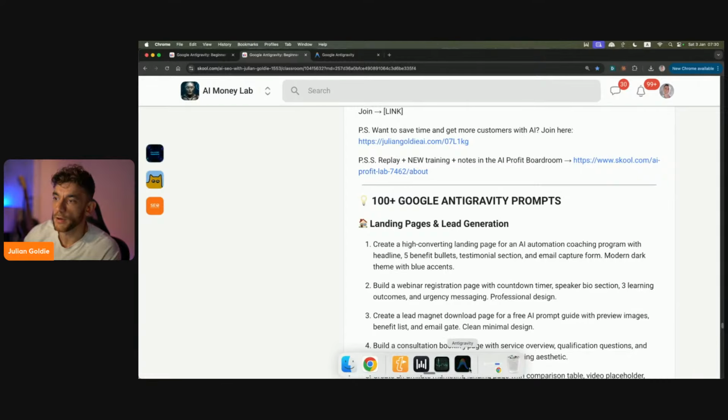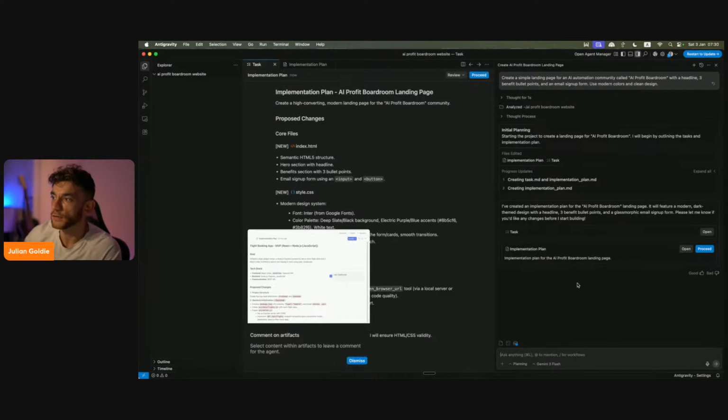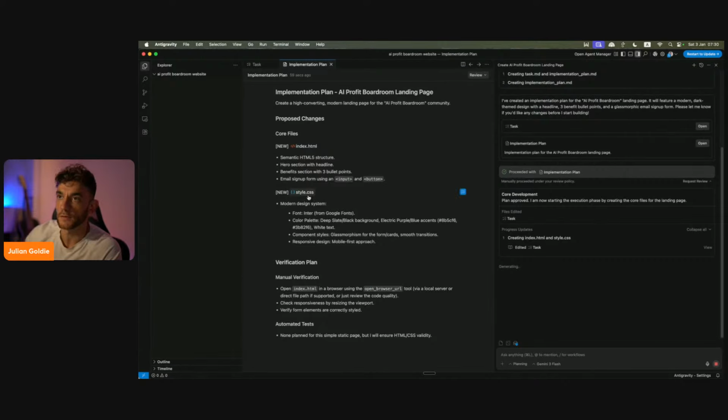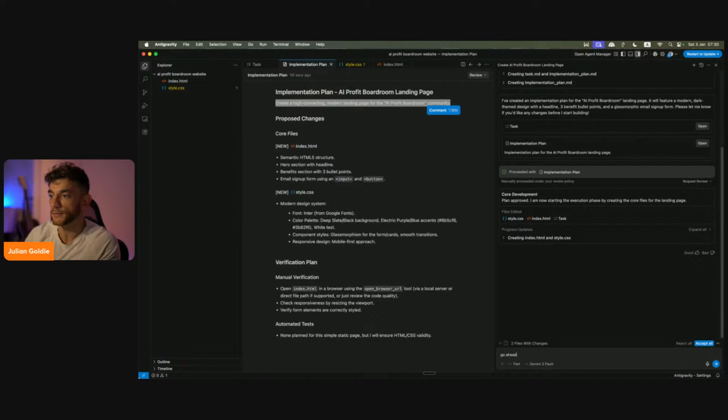So if we go back to anti-gravity now, that's beginning to build out the implementation plan, as you can see. And if you're wondering what the implementation plan is, here we go, right? Just going to X off that. So let's dismiss this. And then you can see the implementation plan with the AI Profit Boardroom landing page, right? Pretty nice. So the next thing that we need to do is switch to fast, right? And I'm going to say, go ahead, right?